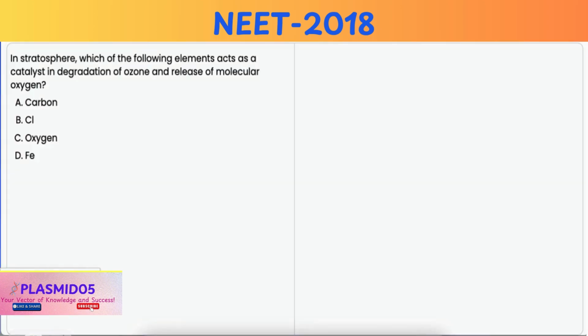In this question, you have to identify the element that acts as a catalyst in the degradation of ozone and release of molecular oxygen in the stratosphere. Option A, carbon. It is incorrect because carbon does not play a catalytic role in the degradation of ozone in the stratosphere because it is not that reactive.